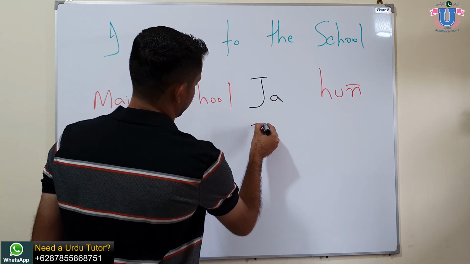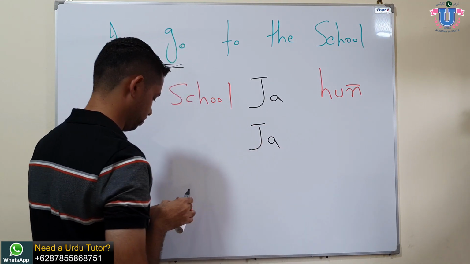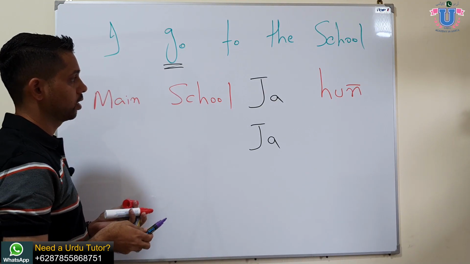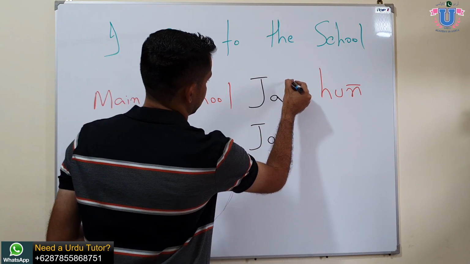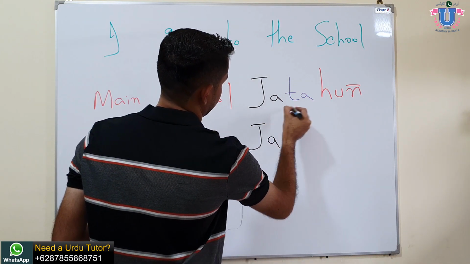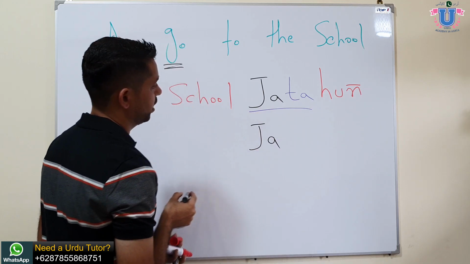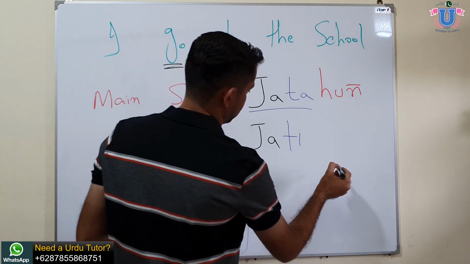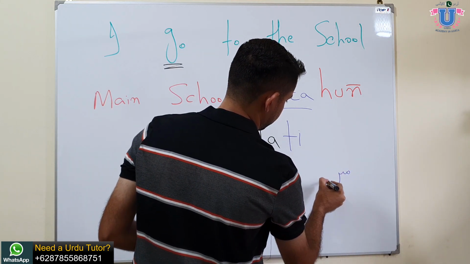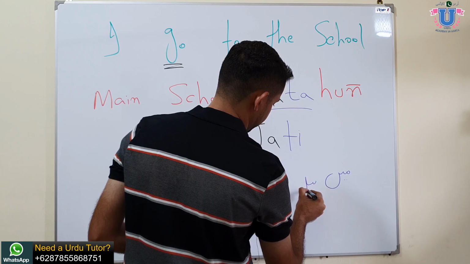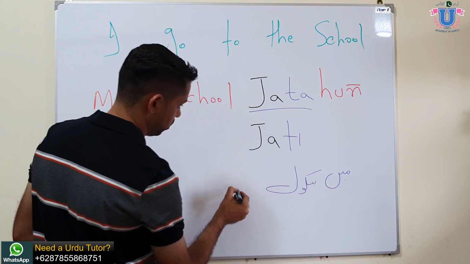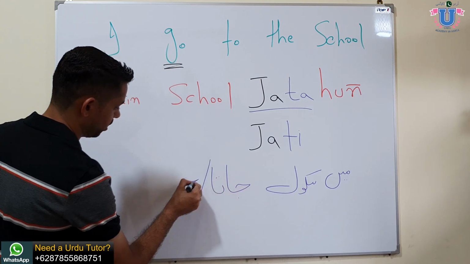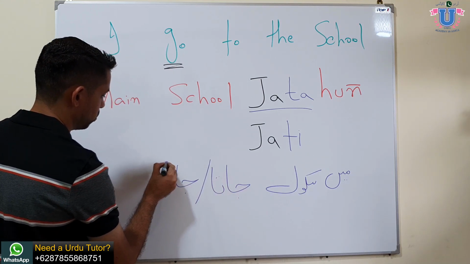Now let's try to conjugate. मैं school ja हूँ. We just learned that if you're talking about a boy, like if you are a male, you will add ta. So मैं school जाता हूँ. मैं school जाता हूँ for a boy, and if you are a female, you will say मैं school जाती हूँ. Let me write in Urdu script. मैं school जाता, or for a female, it will be जाती हूँ.